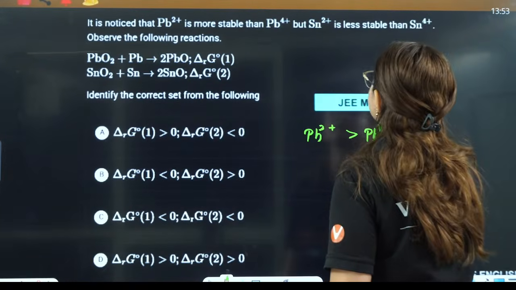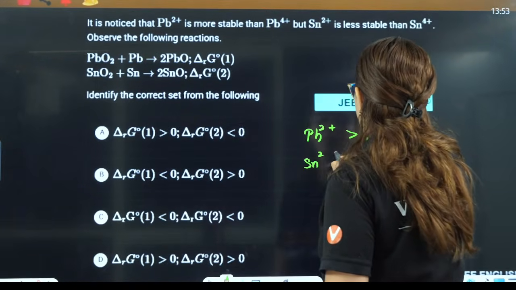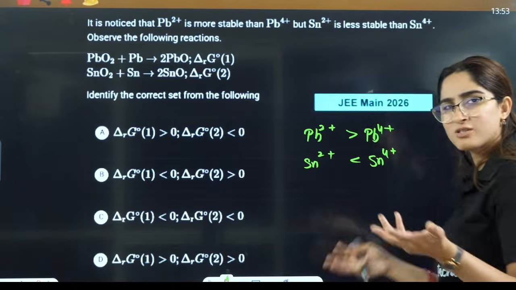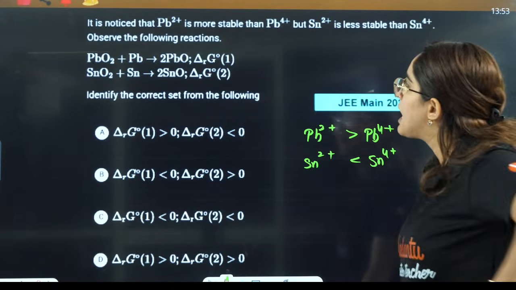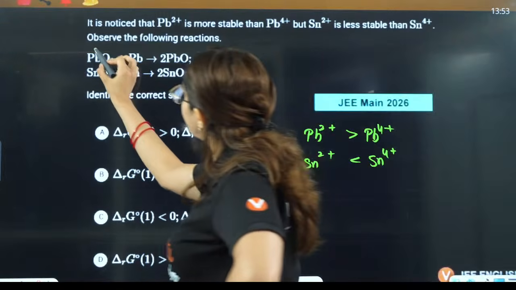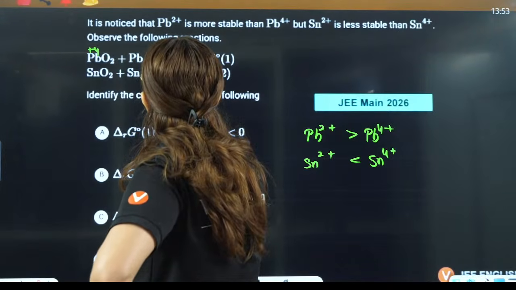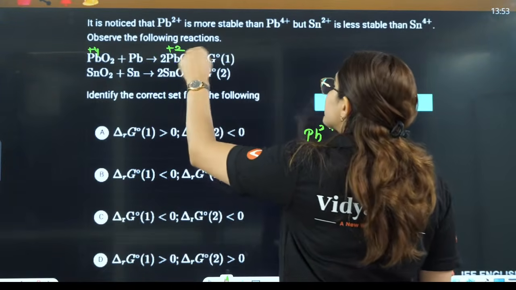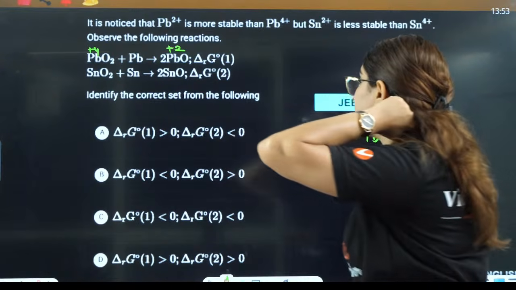Yes. But Sn2+ is less stable than this. This also we know, down the group the stability of the lower oxidation state is more. Now they are saying here it is in +4 oxidation state, this is in +2 oxidation state. So Pb2+ is more stable than Pb4+.